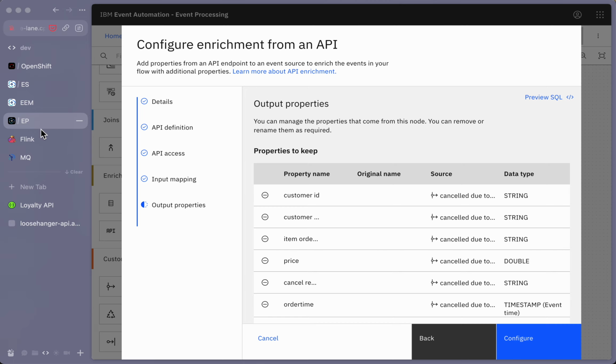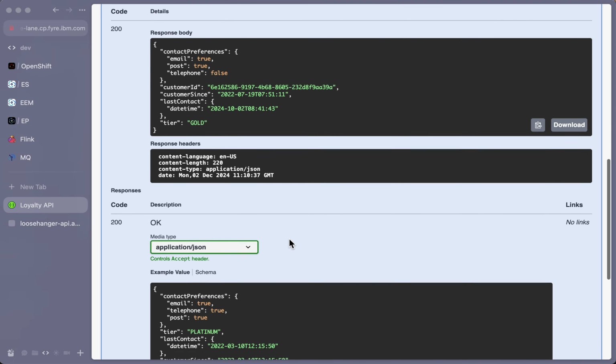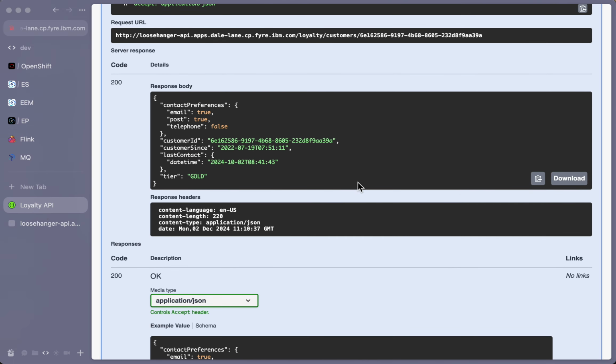And then I can decide, of all the output parameters, all these values that are returned by the API, which of these do I need in my stream of events? And I can optionally give them more friendly, more helpful names if I want.